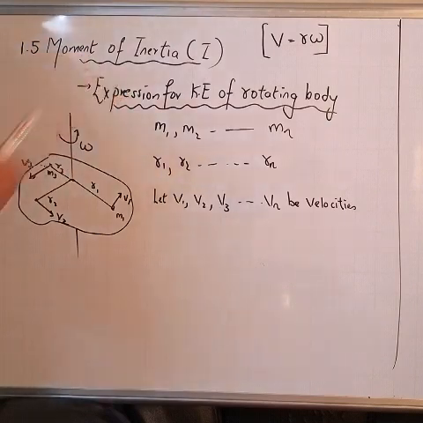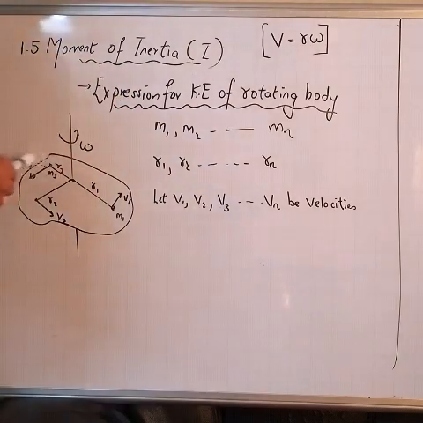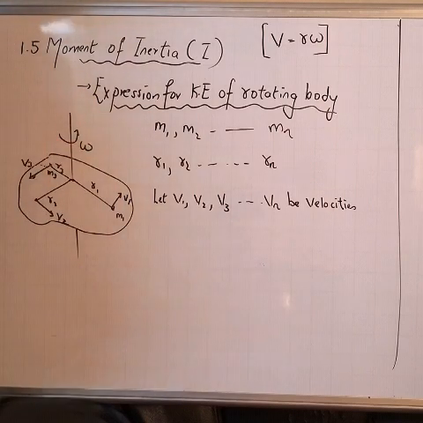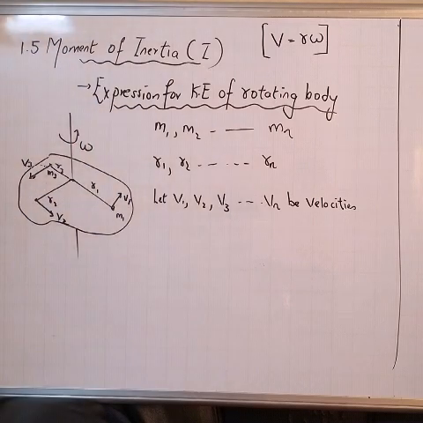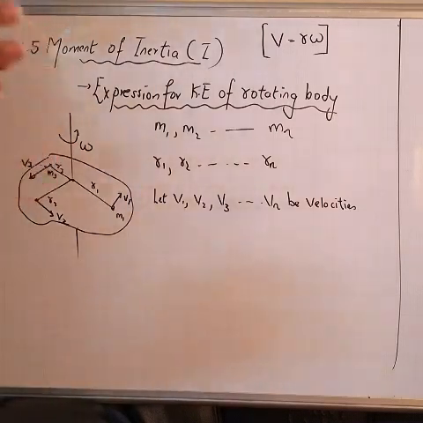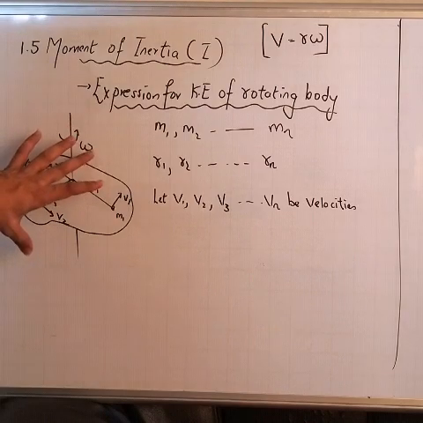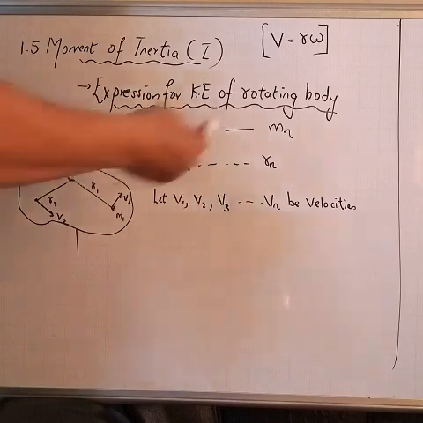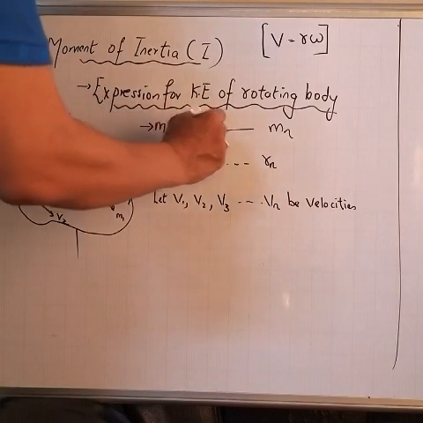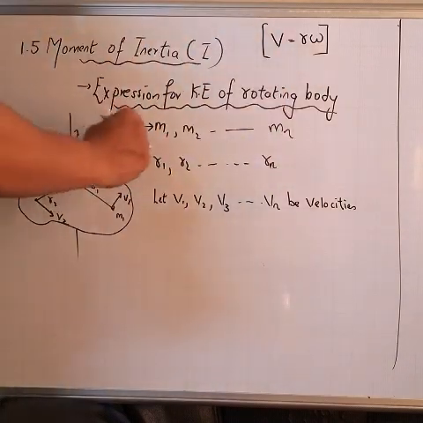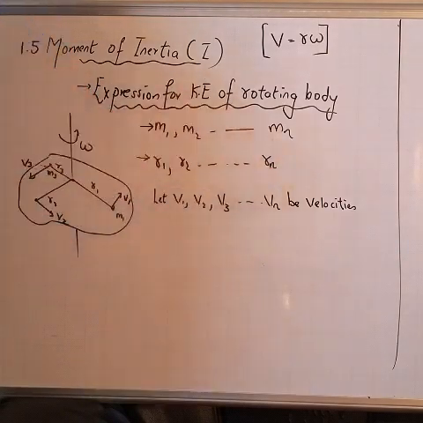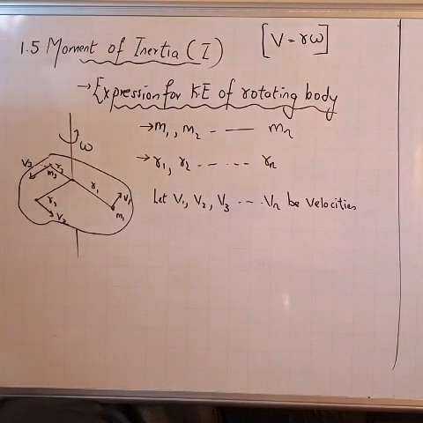Now coming to the derivation, I have a rigid body which is rotating with a uniform angular velocity omega. Omega stands for what? Uniform angular velocity. There are n number of particles in this body, which is rotating about the axis of rotation. There are n number of particles of masses m1, m2 up to mn, which are at distances r1, r2 up to rn from the axis of rotation.